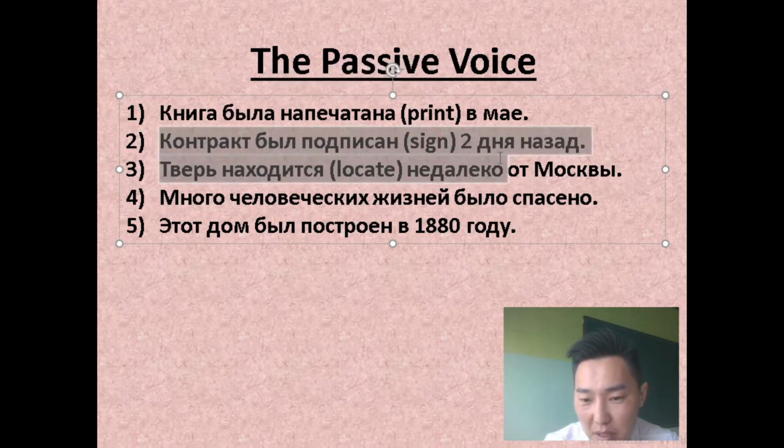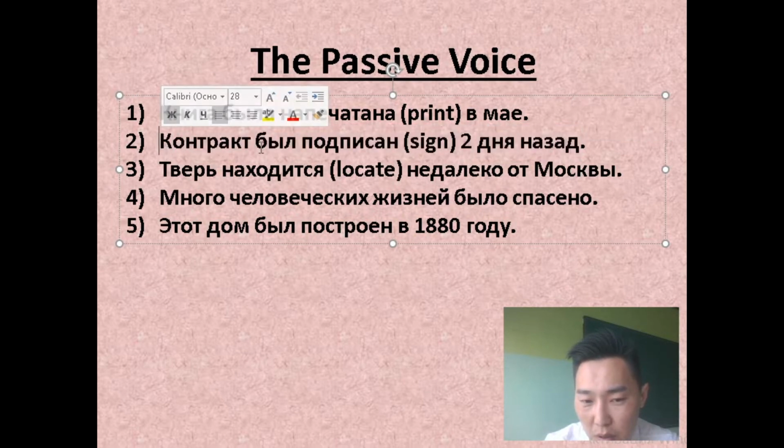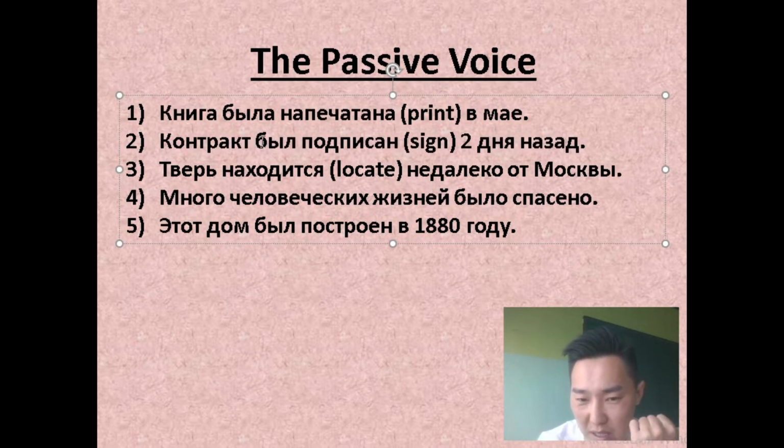Контракт был подписан 2 дня назад. The contract was signed. В прошлом, да? Past simple passive. Was signed. The third form of this verb is signed. 2 days ago. The contract was signed 2 days ago.